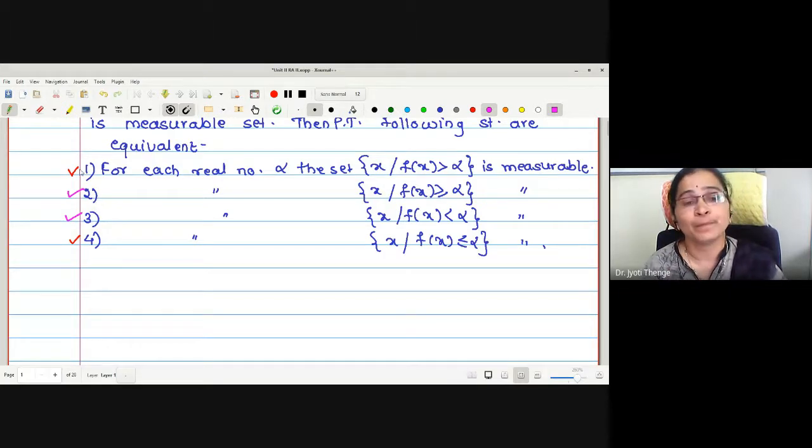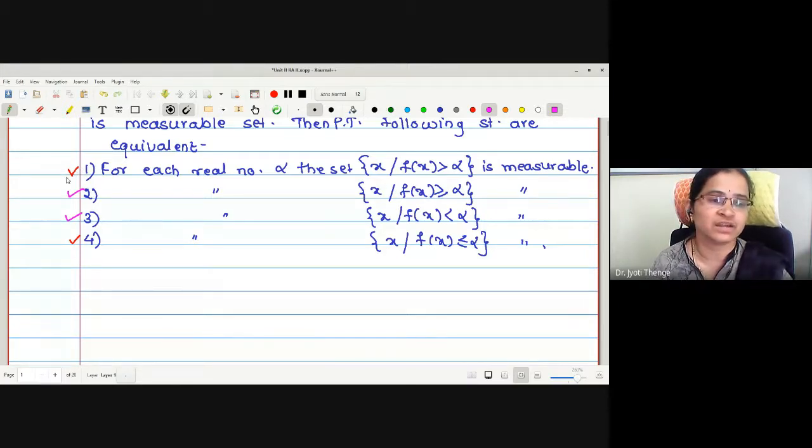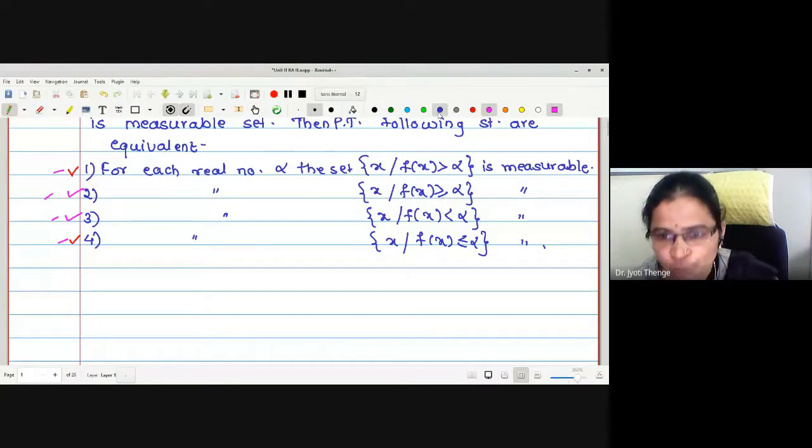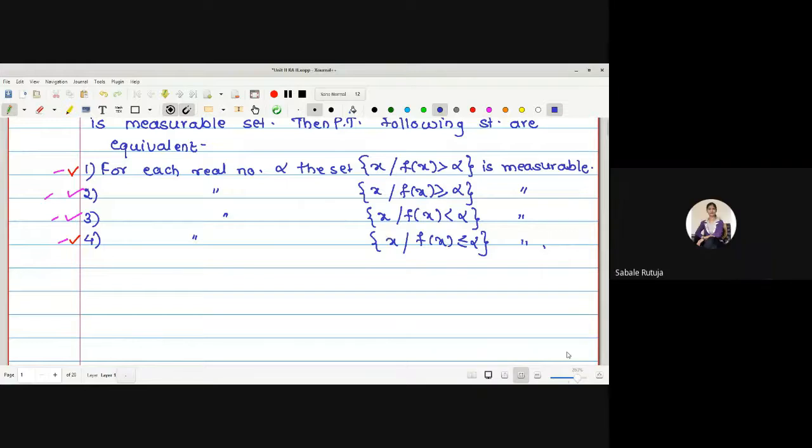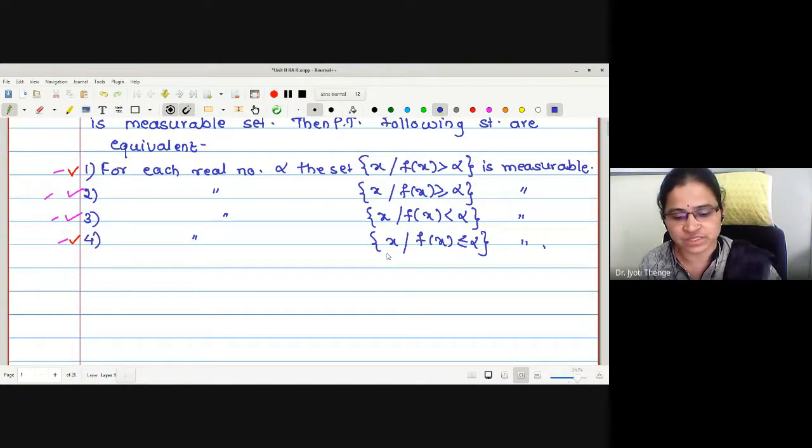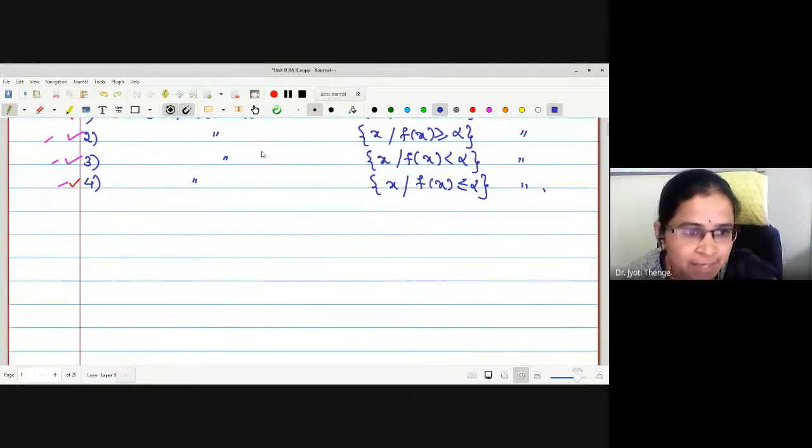This we have proved. But in order to prove all four statements equivalent, we have to prove the equivalence between one statement in each of the two sets. Right now, this is one set, and this is another set. Therefore, we will prove 1 implies and is implied by 2. Is the idea of the proof clear? Stepwise we will go. 1 implies and is implied by 4 is the first step. 2 implies and is implied by 3 will be the second step. And in the third step, we will prove 1 implies and is implied by 2. Okay? Let us try.